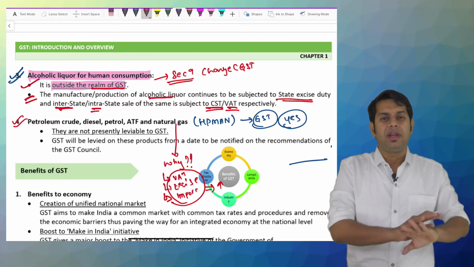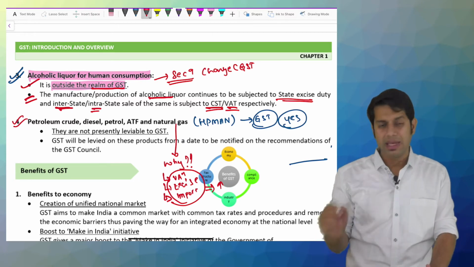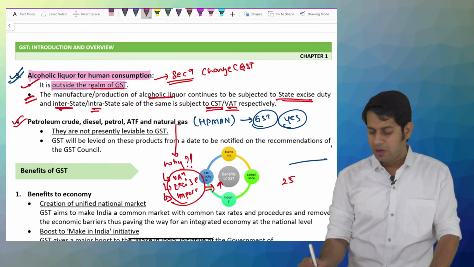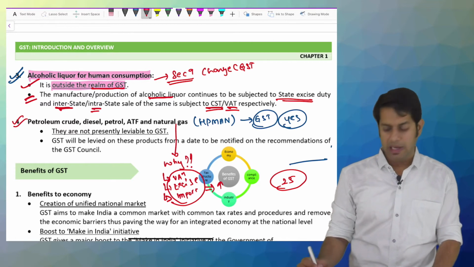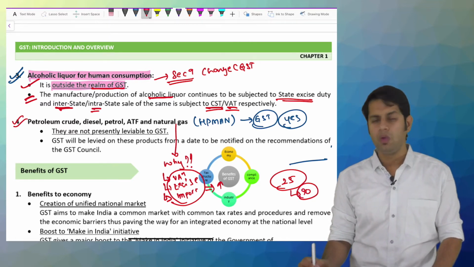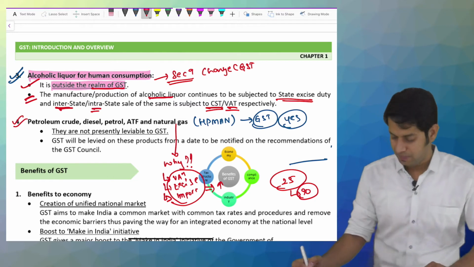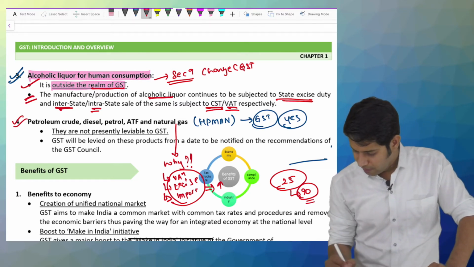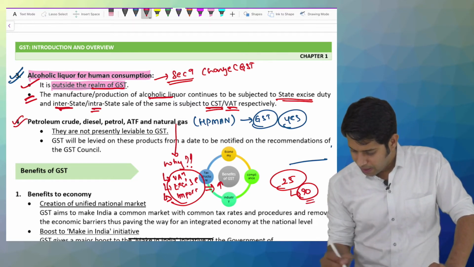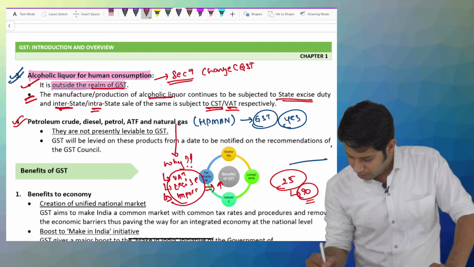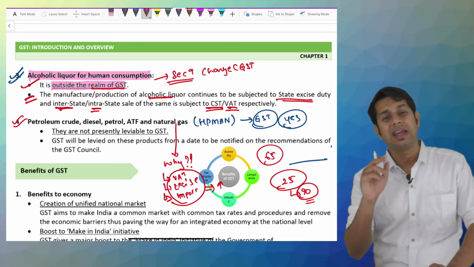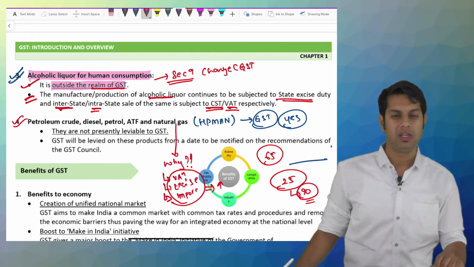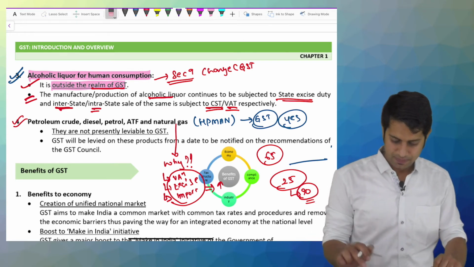Now normally, if they don't levy any taxes and they give us the normal petrol, it will cost us only 25 rupees per liter, but today if you see, it is 90 rupees per liter. Is it good? Very bad. If you see the total difference, around 65 rupees is the taxes which you are paying per liter on these petroleum products. Very bad. What to do?